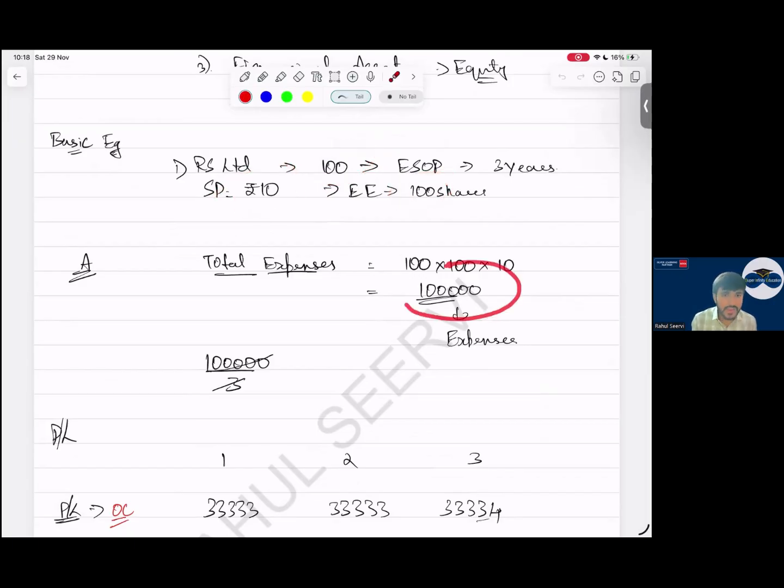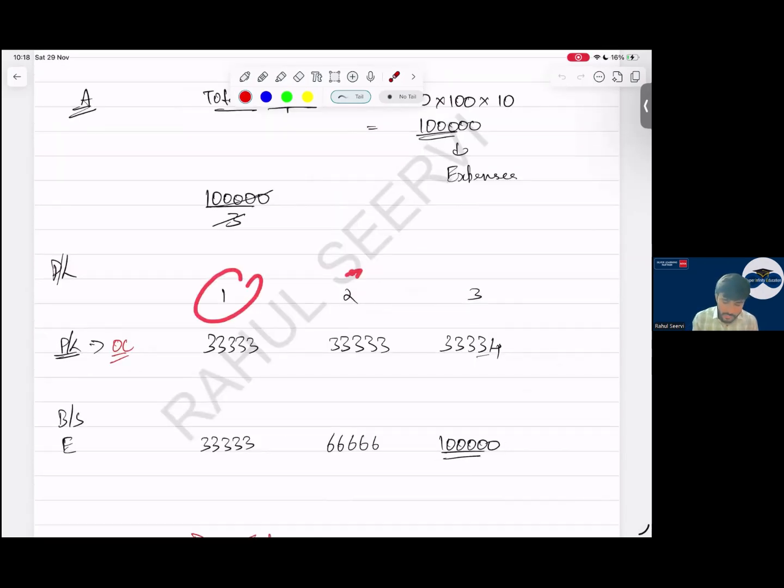So what is the expense? 1 lakh. This 1 lakh expense we recognize over the period, 1, 2, 3, that is 33,333. We record this as an expense, and we accumulate this in equity, because the shares are not given today. This will be a reserve. Equity reserve, yes, sir.